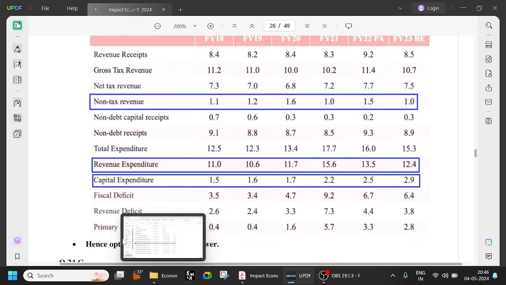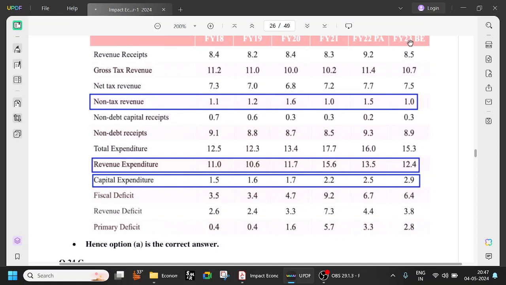Primary deficit is if you remove the interest payments. Okay, from the deficit, if you remove the interest payments, because interest payments are as it is, I mean, you're paying back money which you have taken in the previous years. Okay, the loan which you have taken many years back, you are paying interest now. So in order to get a clear picture of what is happening, you can look at the primary deficit also. Okay, that means 2.8% is the current deficit, because you are removing the interest payments. Interest payment is something which has happened in the past. For something which happened in the past, you are paying money. Okay, so these are the important parameters.